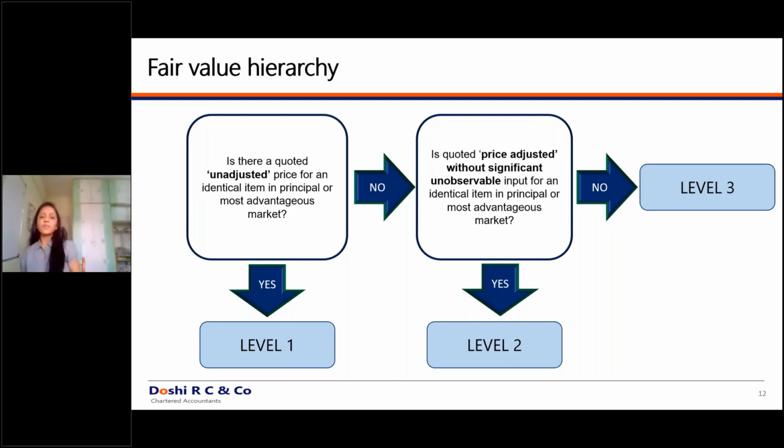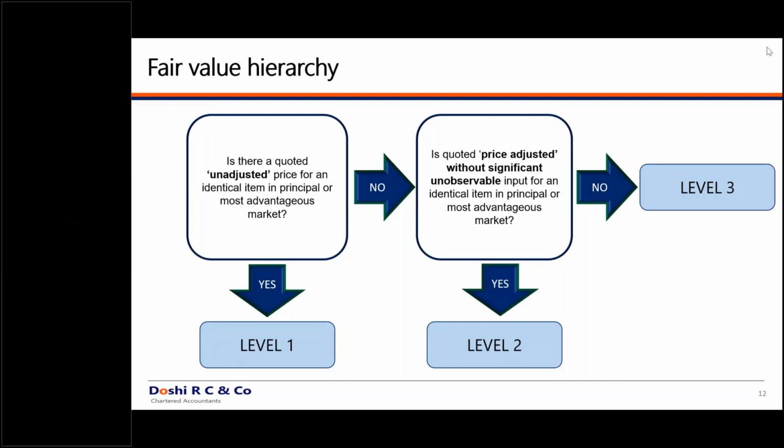Now, is a mutual fund purely a quoted unadjusted price? No, it is not. It was an adjusted price. However, whatever adjustments you have made were not significantly unobservable. These are observable adjustments. Then the valuation is under level 2. Level 2 valuation means it is of second priority. So the first priority you give to level 1 valuations and the second priority to level 2 valuations. Now in cases where